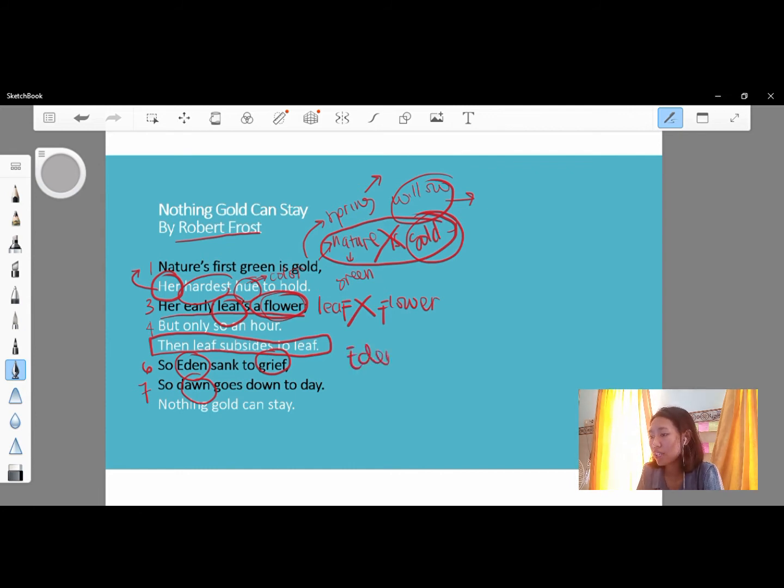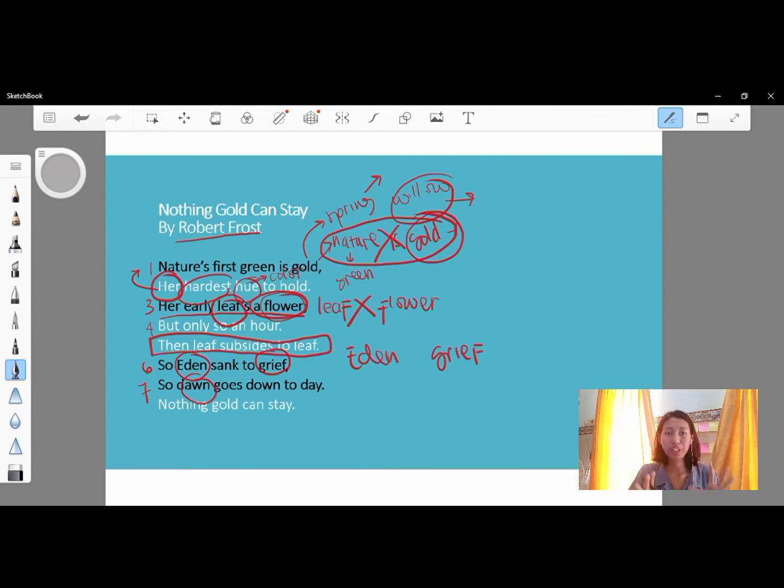And then the sixth line also uses paradox, because so Eden sank to grief. There are Eden and grief. As you know, Eden is about happiness, because in the biblical story Eve and Adam lived in happiness in the Garden of Eden.